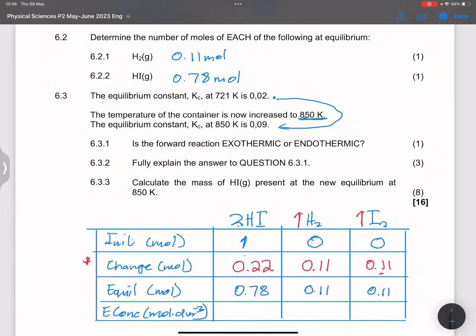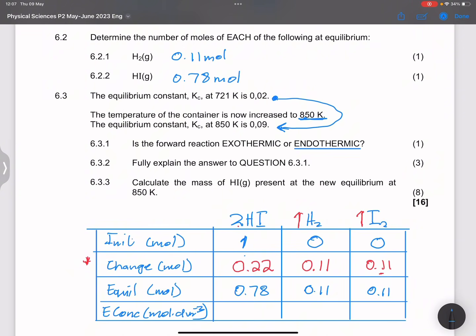Is the forward reaction exothermic or endothermic? All right, now please note what happened. We increased temperature, and as a result, the Kc value increased. So which means more products were formed with an increase in temperature, so which means that we favored the forward reaction. What that simply means is that the forward reaction must be endothermic, right? So remember that an increase in temperature will always favor the endothermic reaction.